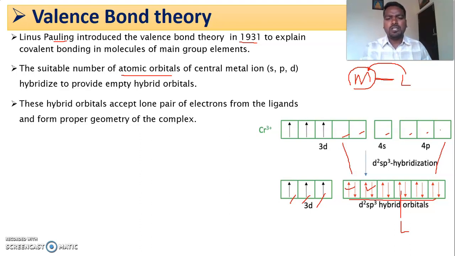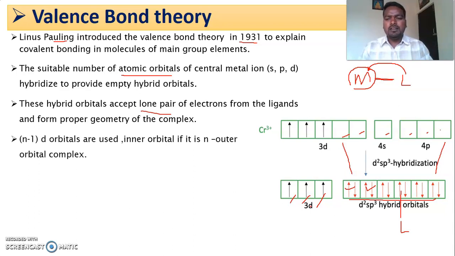Another important postulate is that these hybrid orbitals accept lone pair electrons from the ligand to form a coordination bond, and these ligands occupy space around the metal to give a proper geometry to the complex. And during bond formation, there are two types of d orbital: one is the n-1 d orbital and the other is the nd orbital. It's very simple.